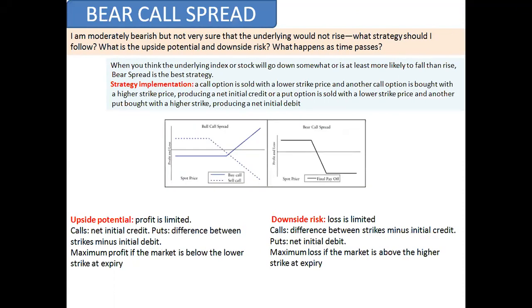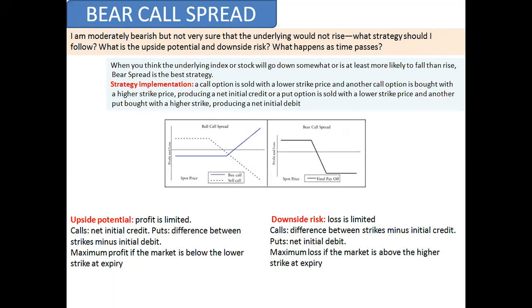Now bear call spread: I'm moderately bearish, but I don't know that it will go beyond the underlying level. Right now it's trading around 27,000 and my target is 26,500. And I strongly believe that it can touch or it will stop at 26,600. So at that time, what should I do?